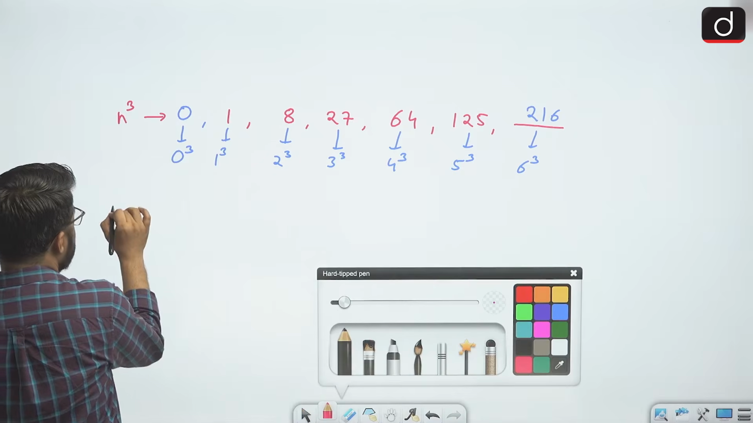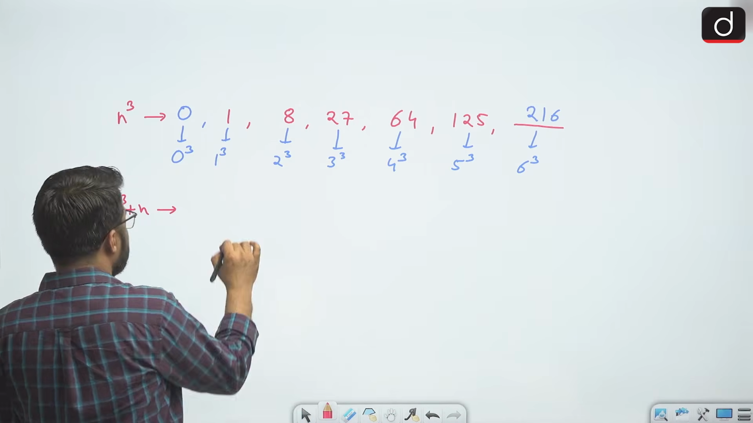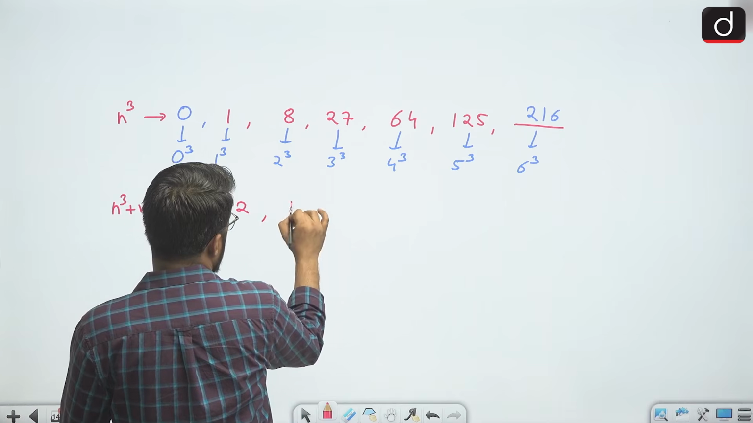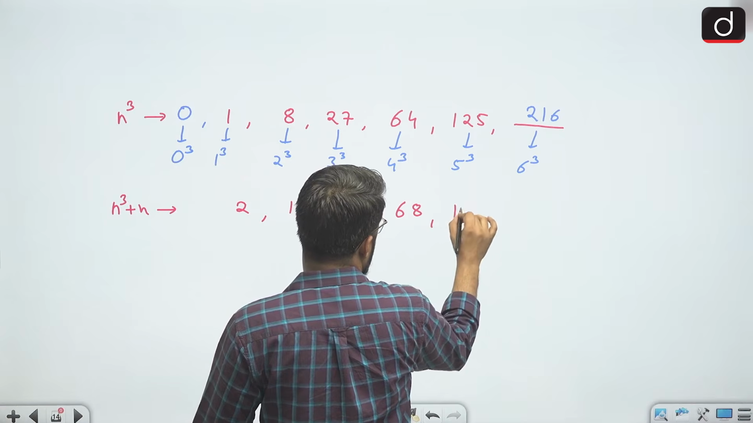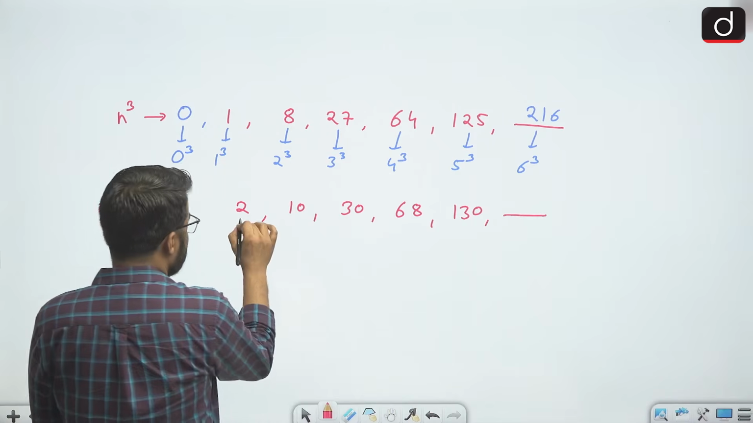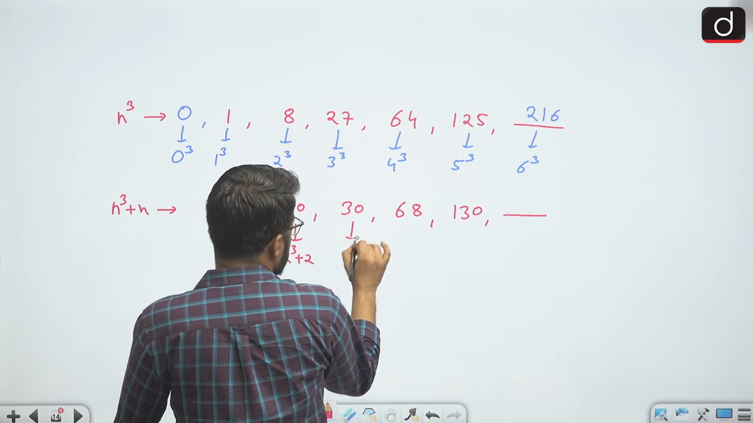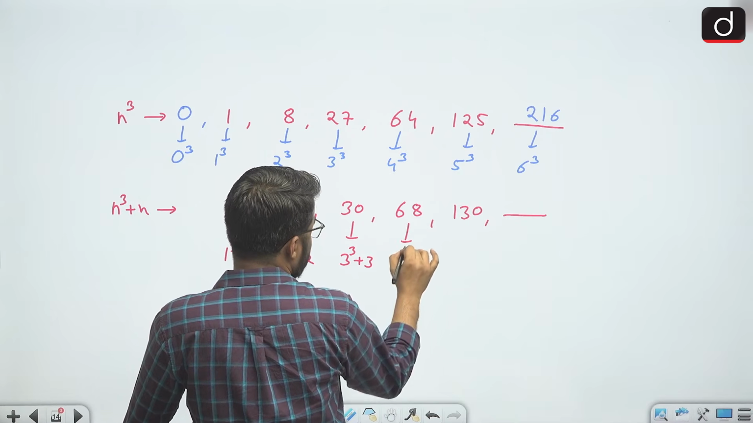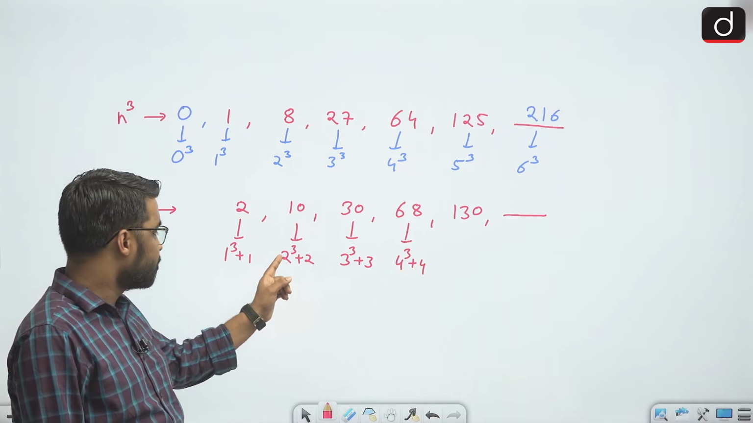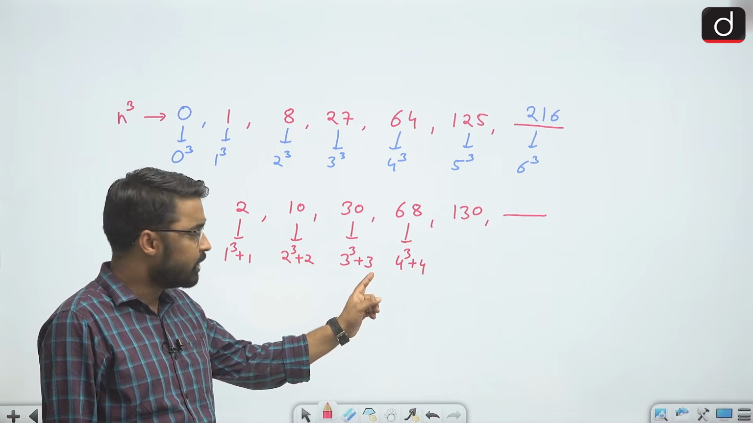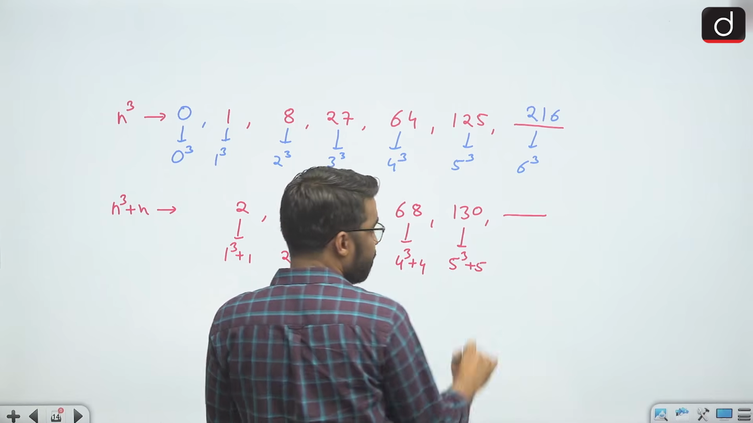Now let's say my given series is of n cube plus n nature. In that case, my terms would be 2, 10, 30, 68, 130. And suppose if the next term needs to be found, we can write 2 as 1 cube plus 1, 10 as 2 cube plus 2, 30 as 3 cube plus 3, 68 as 4 cube plus 4. See, the number whose cube I took, I added the same number. Similarly, 130 can be written as 5 cube plus 5.